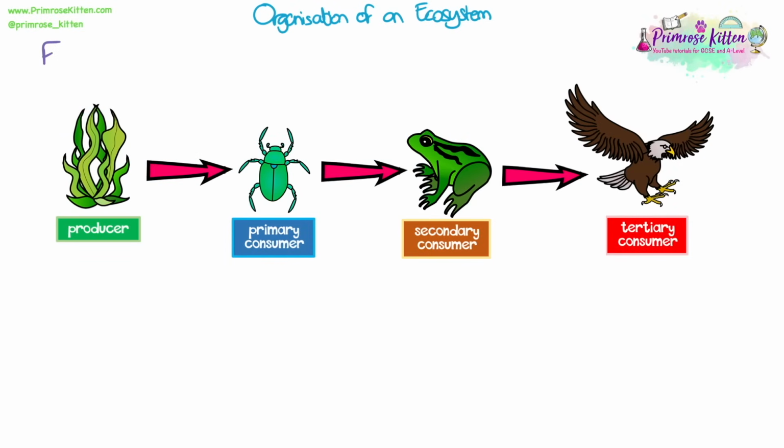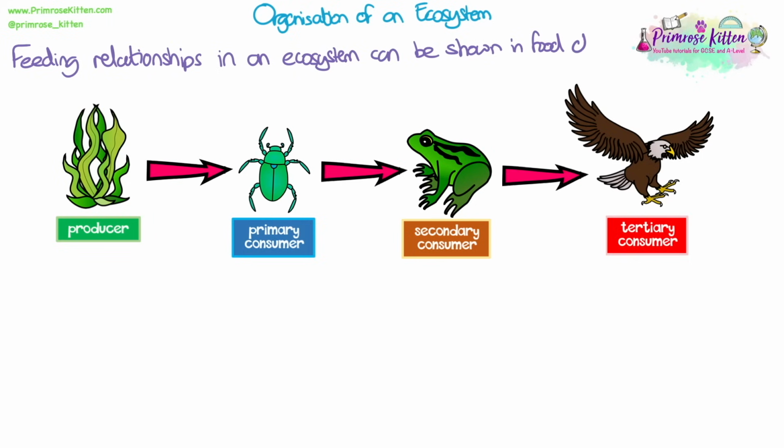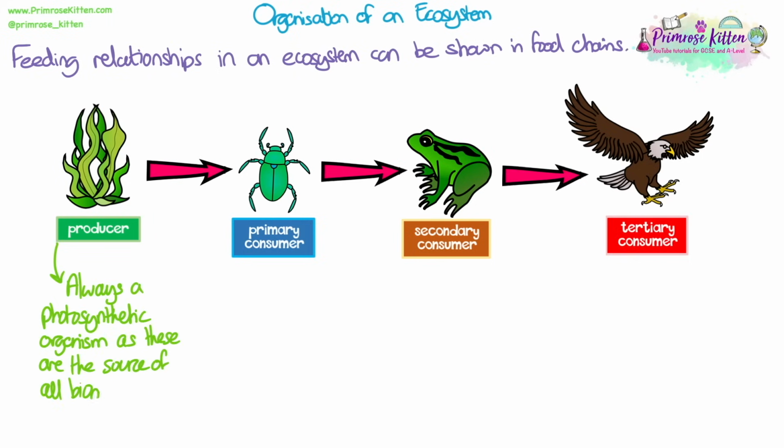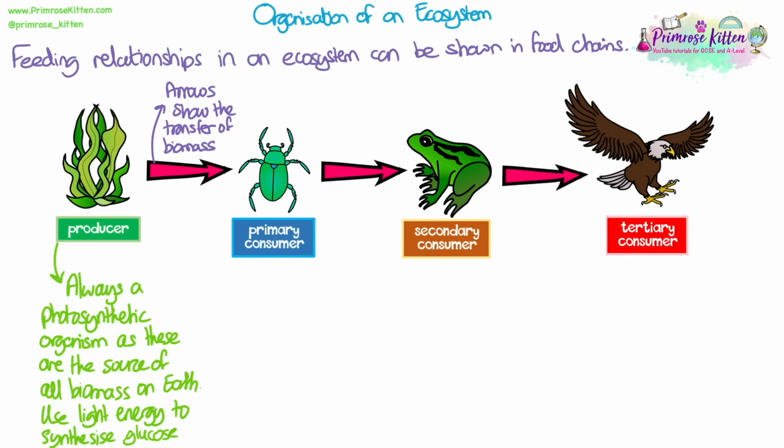We need to know the organisation of an ecosystem. Feeding relationships in an ecosystem can be shown in food chains. Food chains always start with a producer. These are always photosynthetic organisms, as these are the source of all biomass on Earth, because they can use light energy to synthesize molecules like glucose. The arrows in a food chain or food web show the transfer of biomass, and by biomass we mean living tissue that is made up of the molecules carbohydrates, lipids.